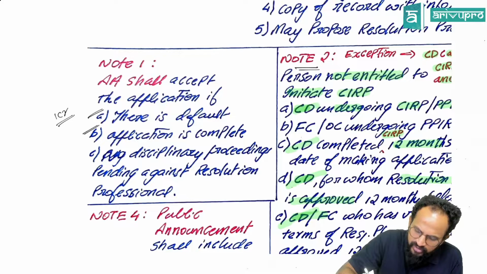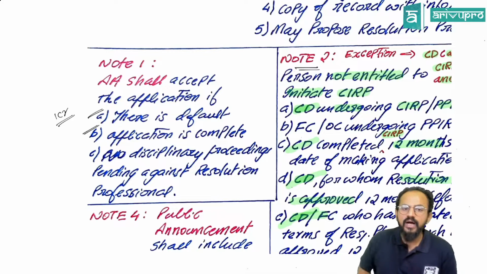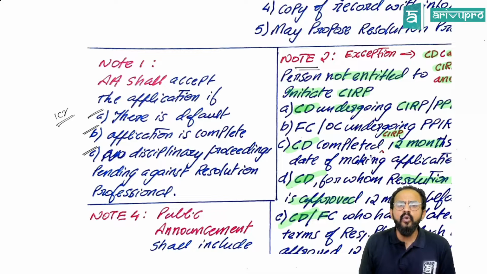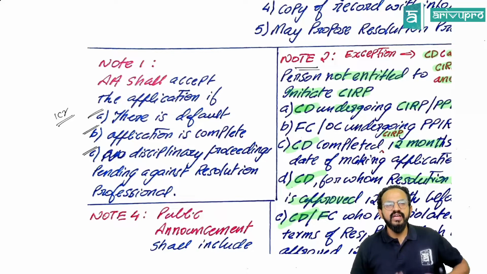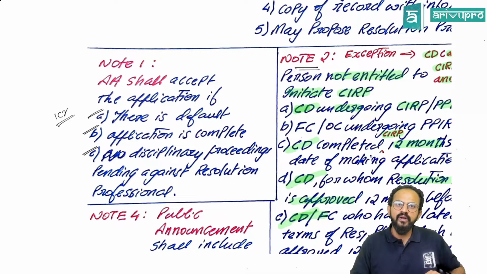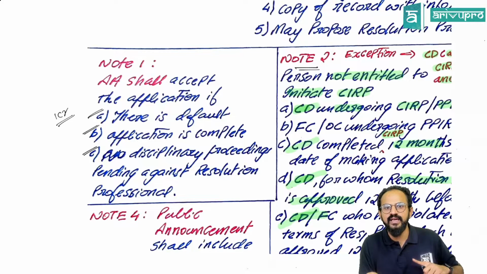Sir, the third one, there should be no disciplinary proceedings. People, what do you mean by disciplinary proceedings? Sir, we have proposed a person as interim resolution professional, correct? If there are any disciplinary proceedings pending against such a person, he cannot be appointed as a resolution professional. So, people, what will the adjudicating authority do? The adjudicating authority may tell you to change the name and refile the application again.